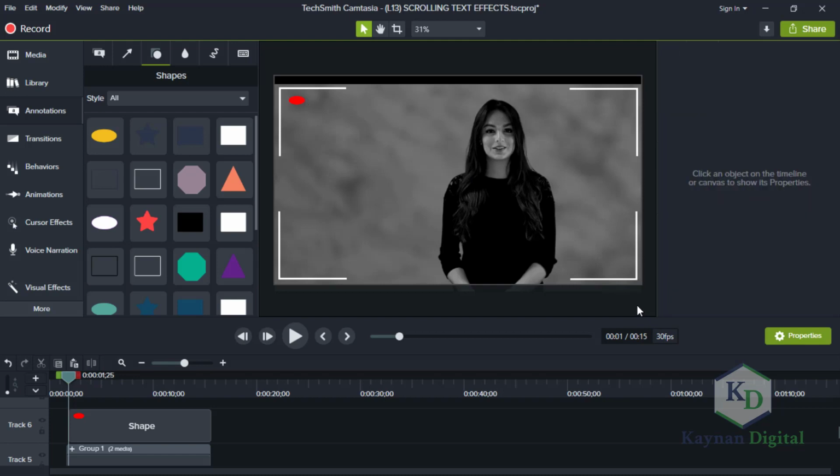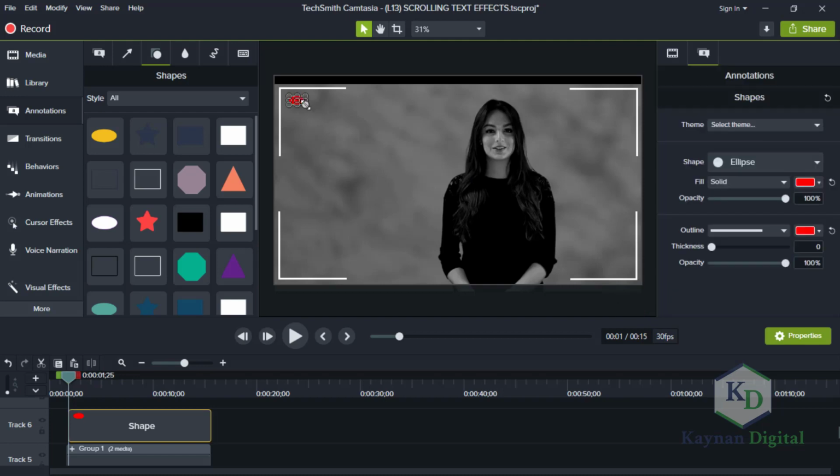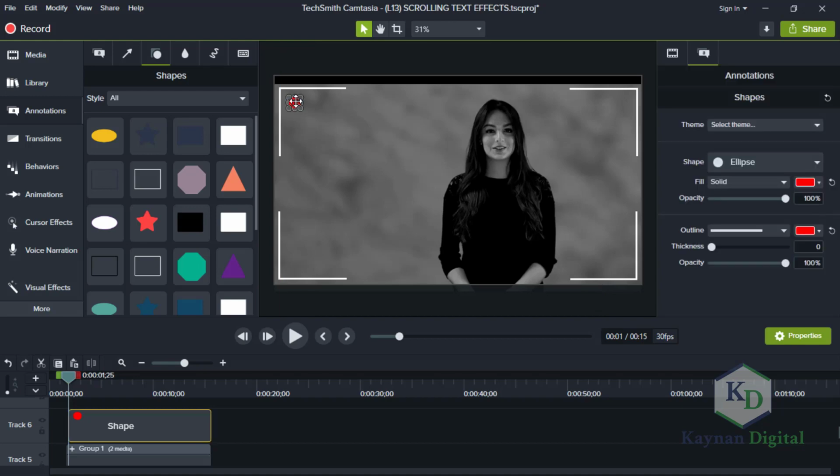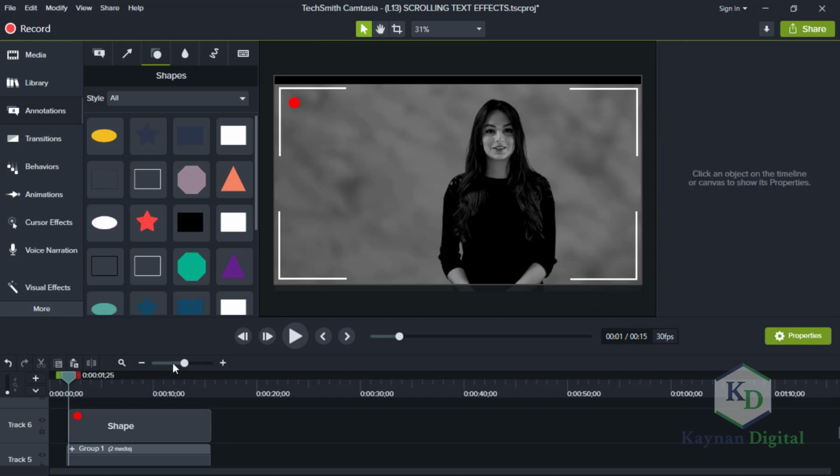Then let me see how it looks. Okay. We want the shape to be perfect, like a perfect circle. Good. Let's add text. Let's add the text.